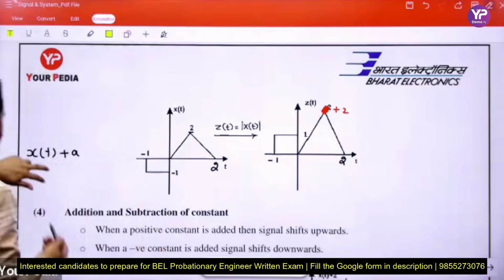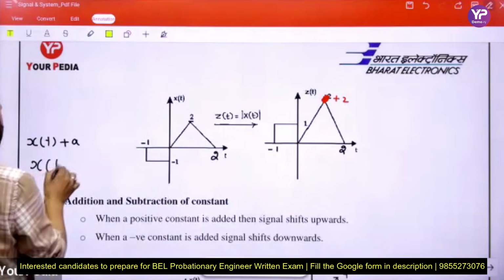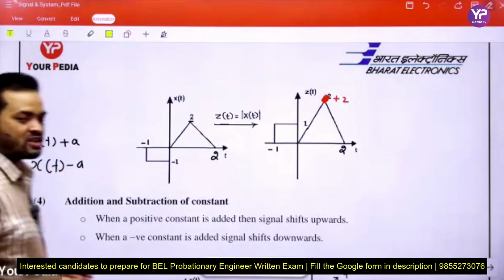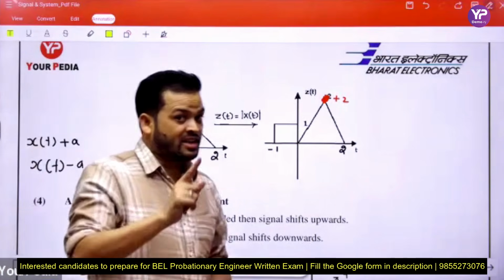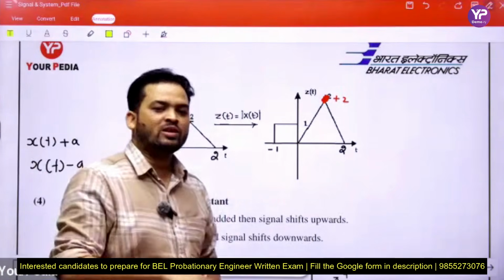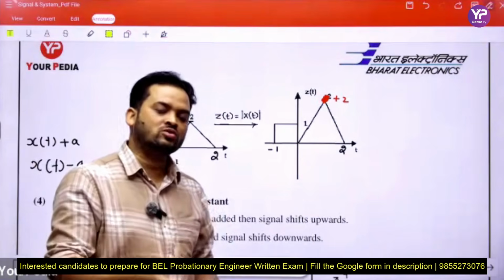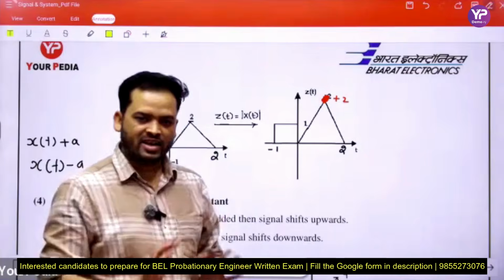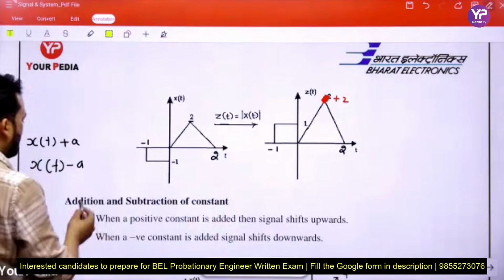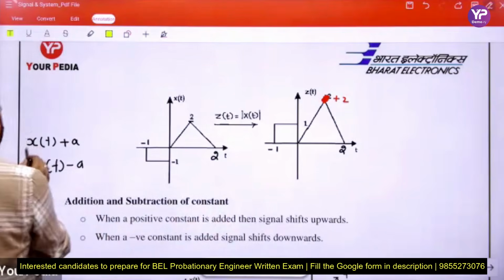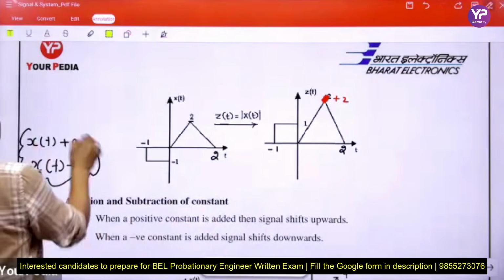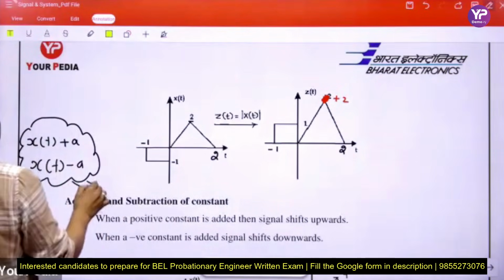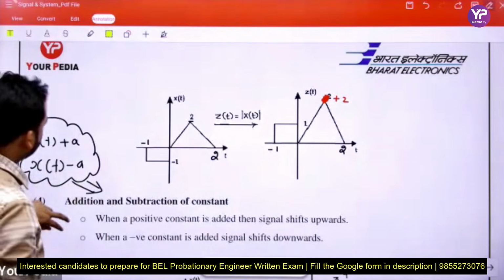If x(t) minus a, then the signal shifts vertically downward by a amount. If a equals 2, then it shifts downward by 2. This is the basic meaning of addition and subtraction of a constant.